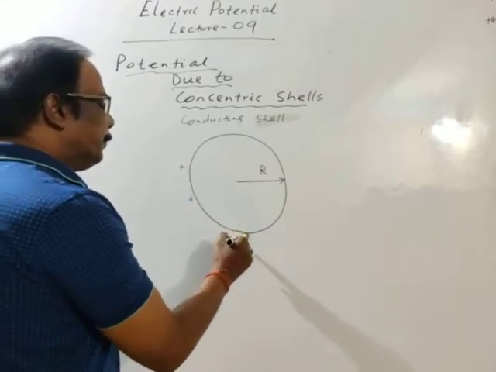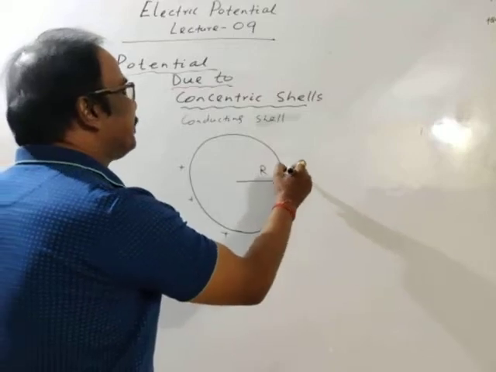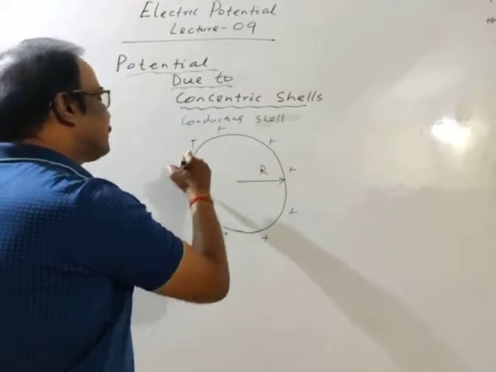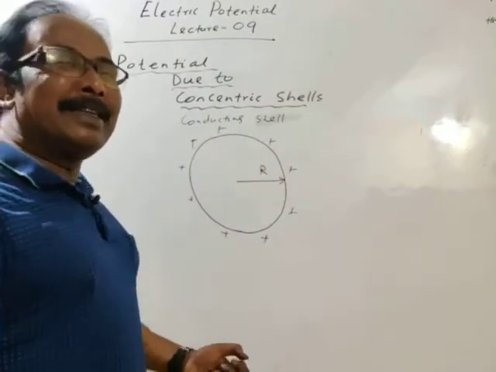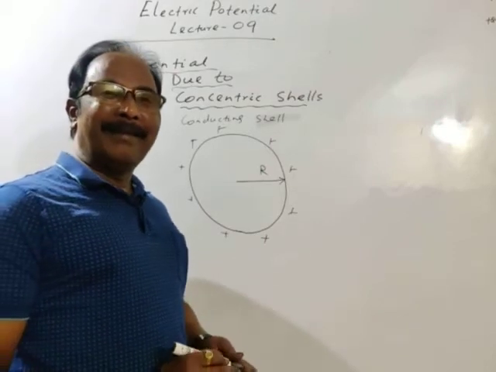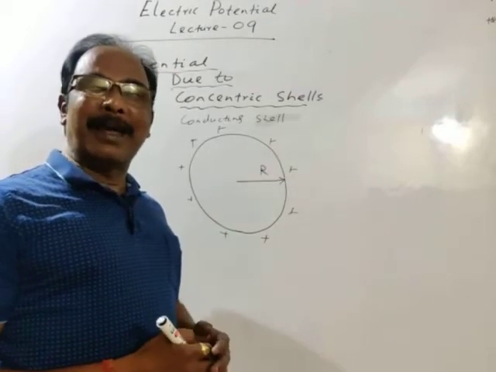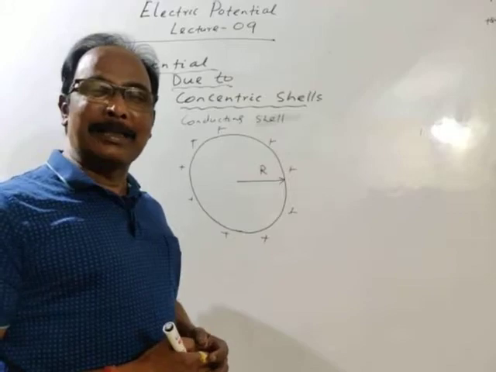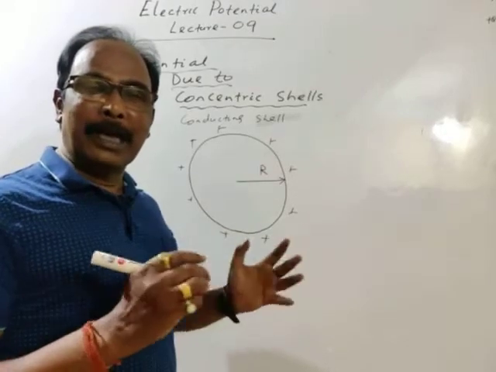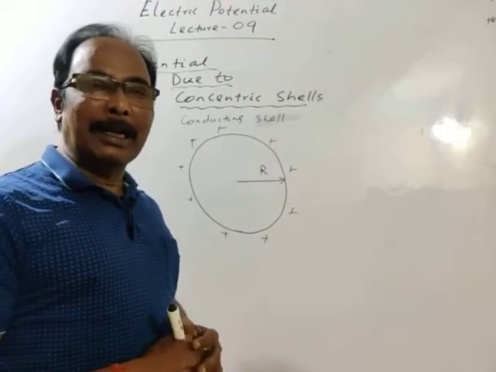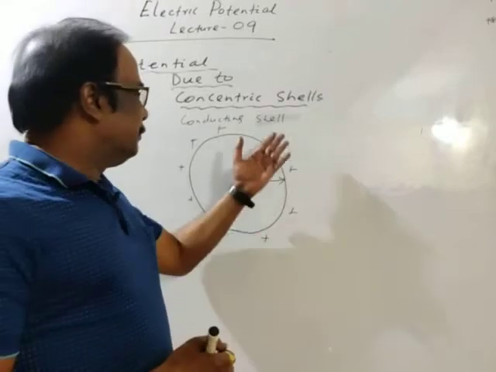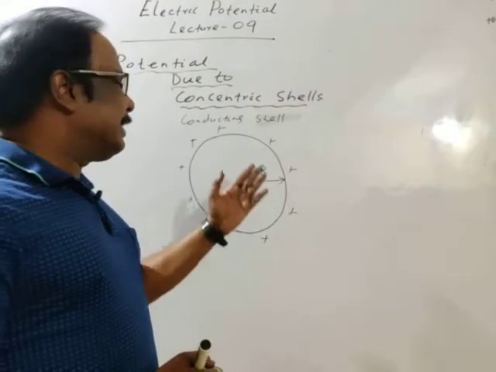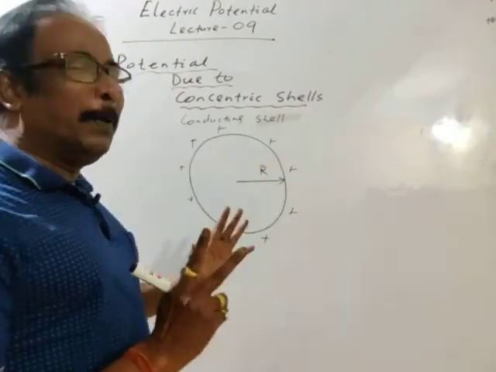As we know, the total charge is distributed on the surface. If charge is given to a metal, no charge remains inside it, but the total charge is distributed on the surface of the conductor. This sphere may be hollow or solid, whatever it may be.